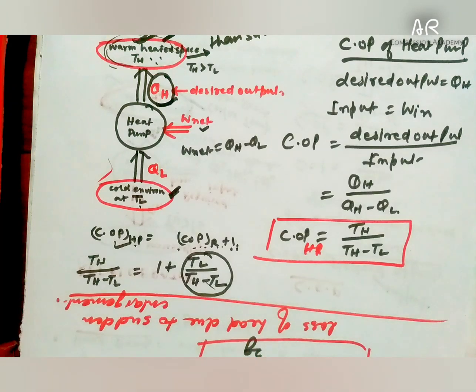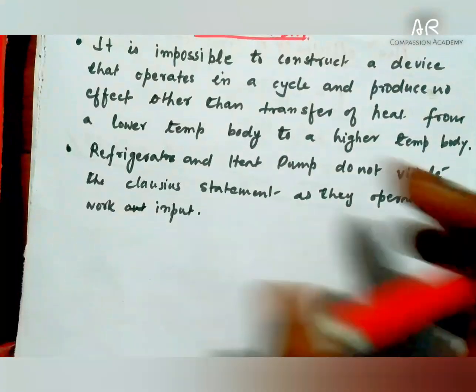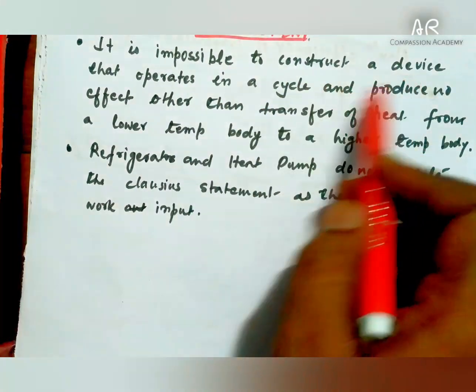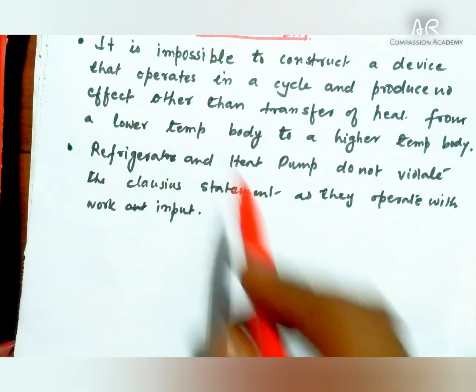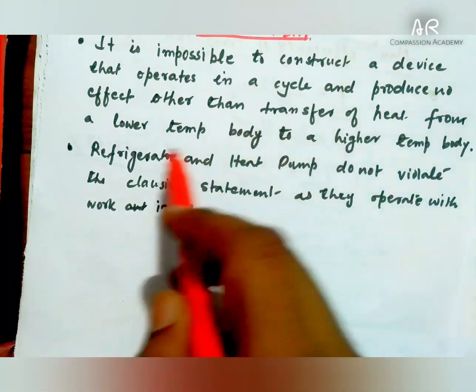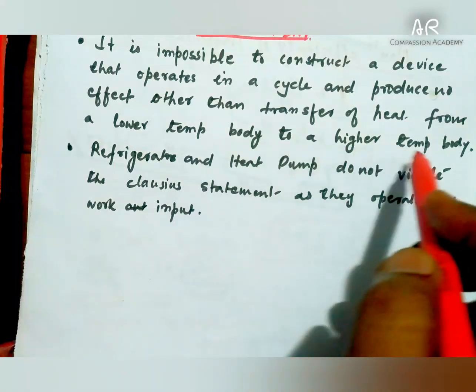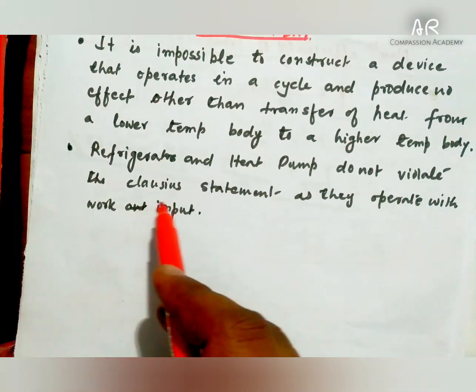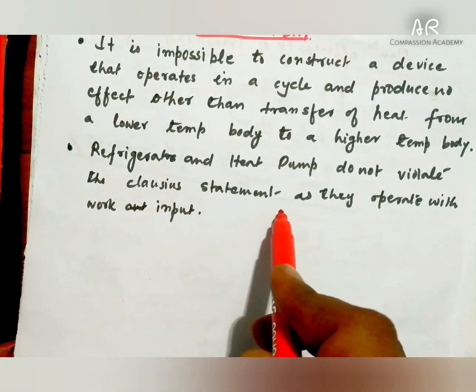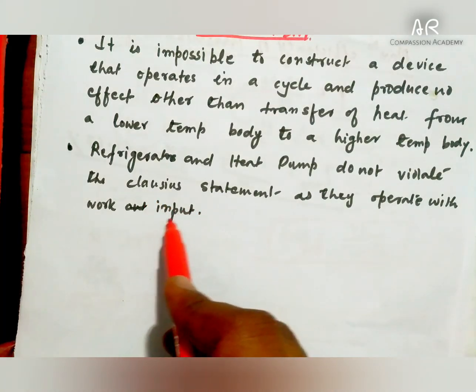Now we will see the Clausius statement. Clausius statement says that it is impossible to construct a device that operates in a cycle and produces no effect other than transfer of heat from a lower temperature body to a higher temperature body. Refrigerator and heat pumps do not violate the Clausius statement as they operate with work input.